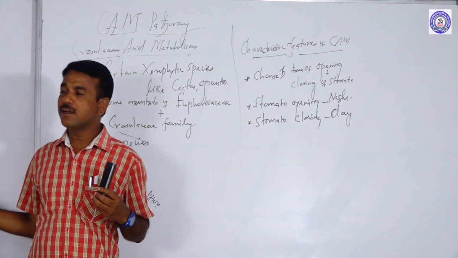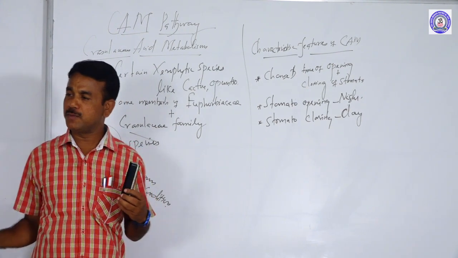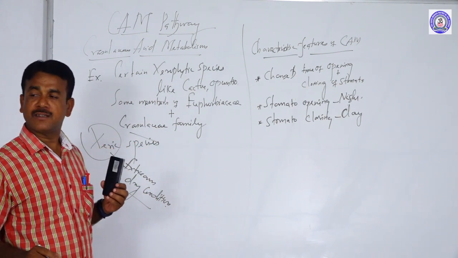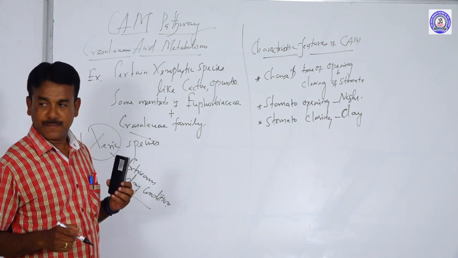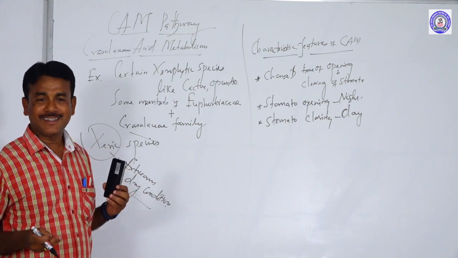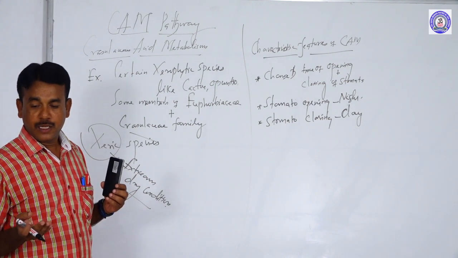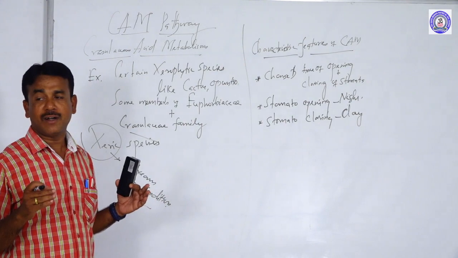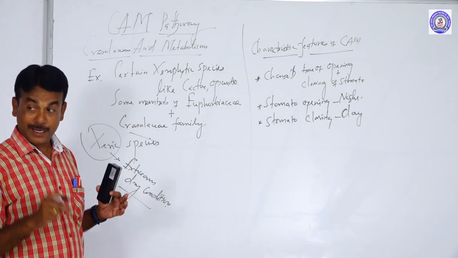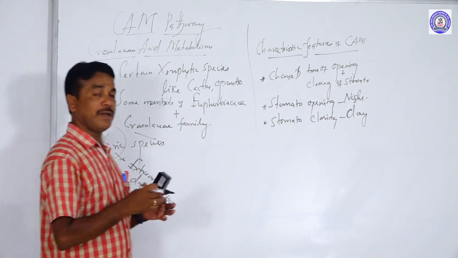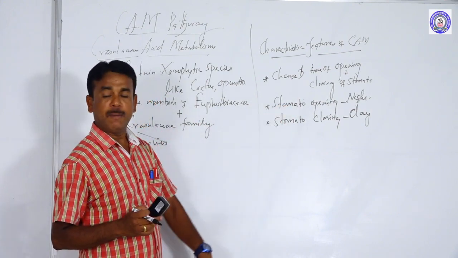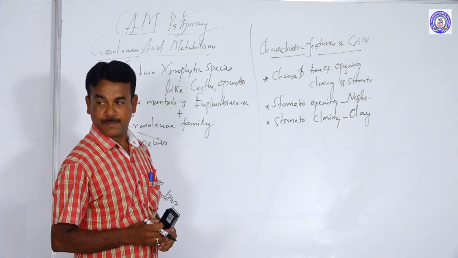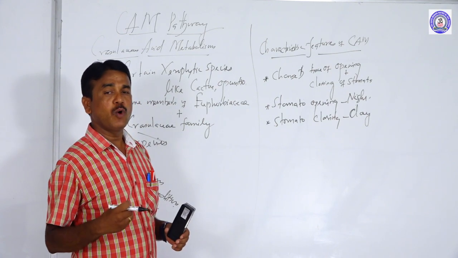Because the plant is a xeric plant or xerophytic species. Xerophytic plants are generally those present in dry conditions, so water scarcity is there. In order to overcome the deficiency of water, the plants can survive. That's why in these kinds of plants the stomata will be opening during night, and the stomata will be closing during daytime. Okay?